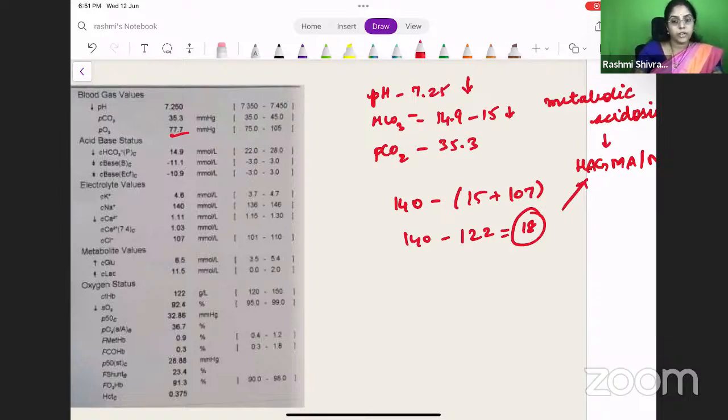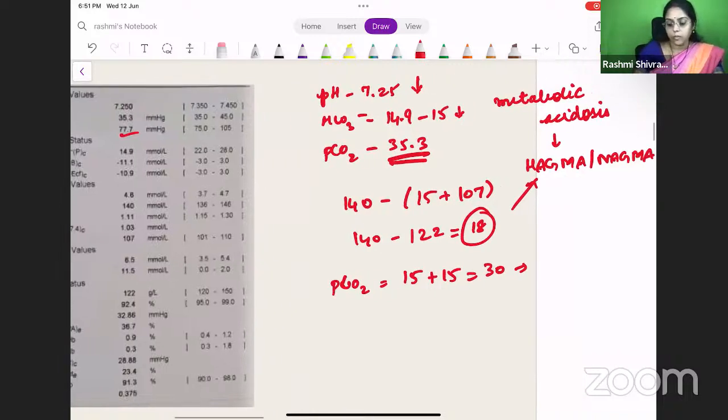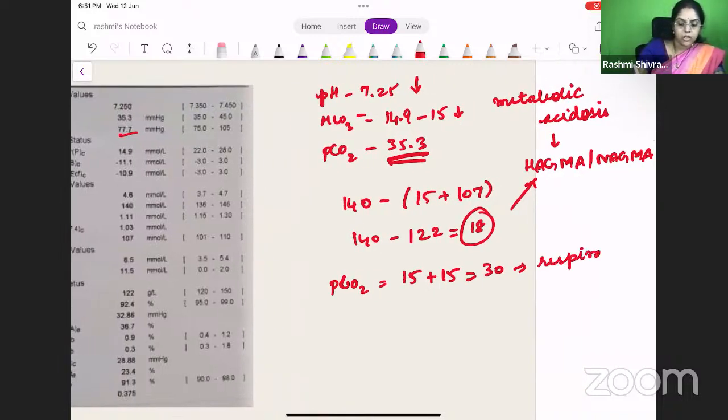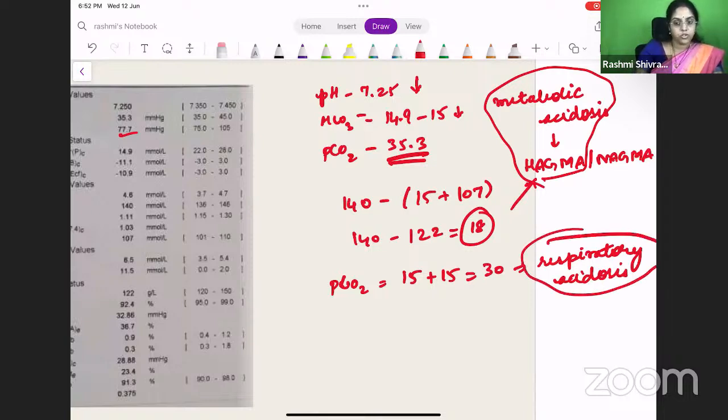After this, what do we find? We have to find out whether the compensation is adequate or not. I told you expected PCO2 should be equal to bicarbonate plus 15, so it should be 30. But in this condition, it is 35. So you have another abnormality along with it, which is respiratory acidosis. You have high anion gap metabolic acidosis, and you have a respiratory acidosis also. So we have found two disorders. We need to find out whether a third disorder also exists or not.